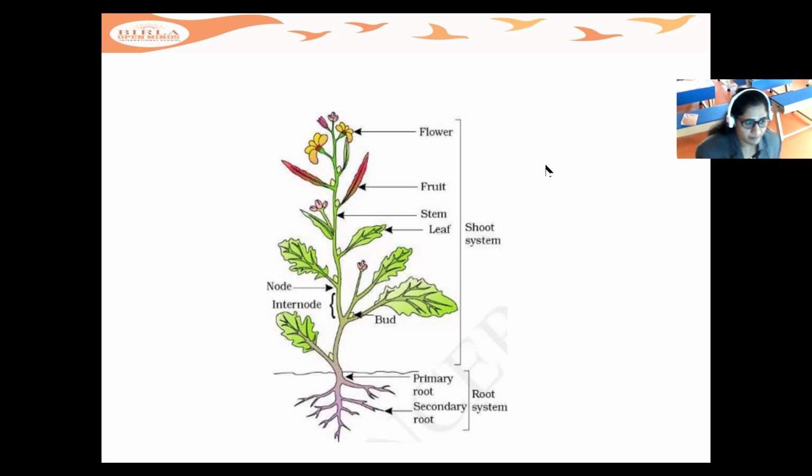Apart from this, plant growth is also important. I asked you to do an activity this week, but I hope no one has done it. I want you to do this activity in these holidays. Take 3 disposable glasses, fill them with soil, and sow seeds.